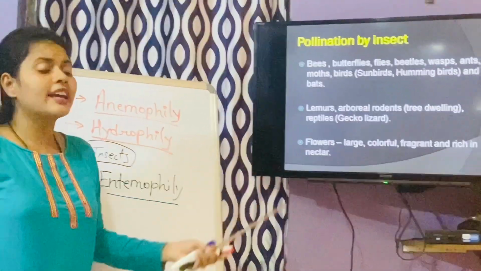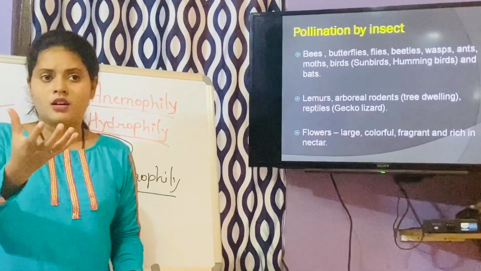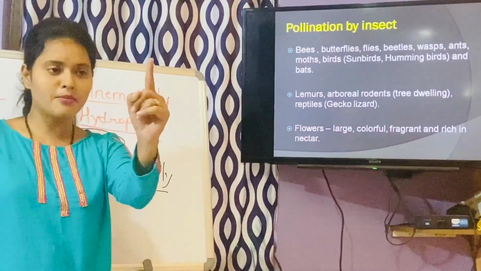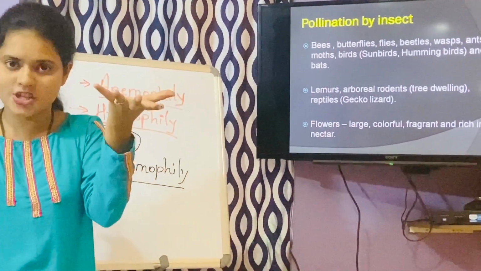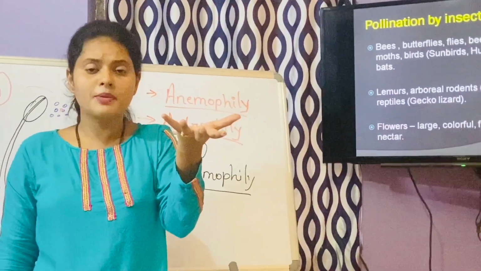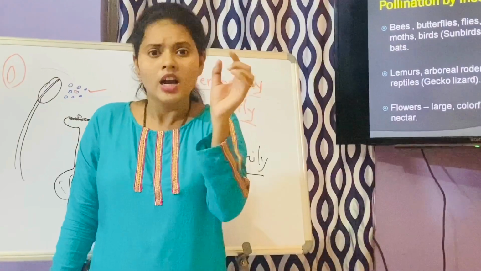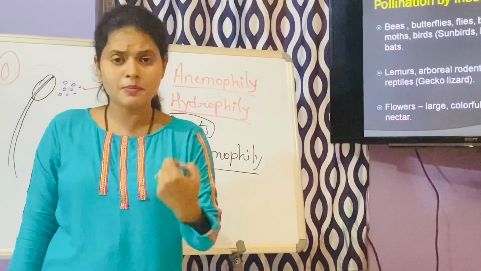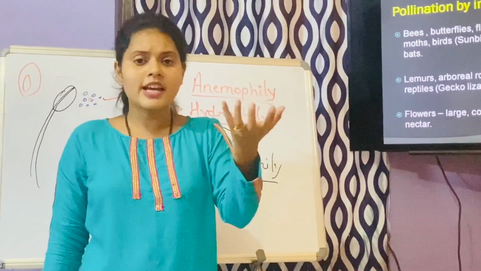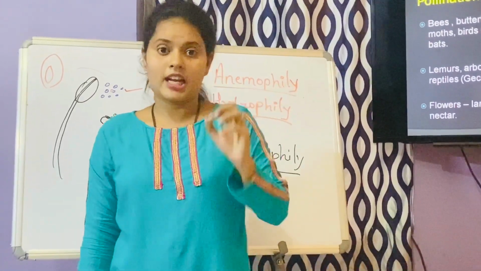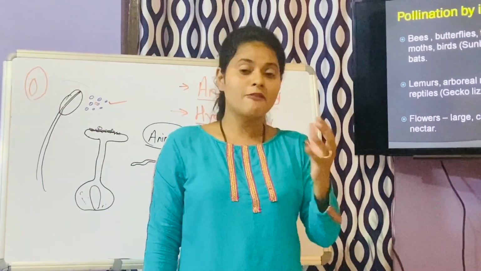Now, which are the characteristics of the flower in order to do insect pollination? The very first thing, if you remember, flowers should be large. Why am I saying flowers should be large? Because if the insect is coming, the insect should see that flower. If the flower is very small and inconspicuous, the insect will not be able to see it, right? So the flower should be very large. Then it should be very colorful. It should have bright colors.